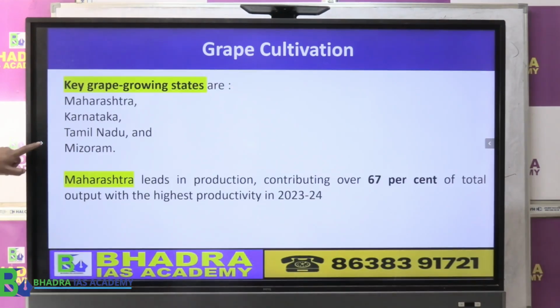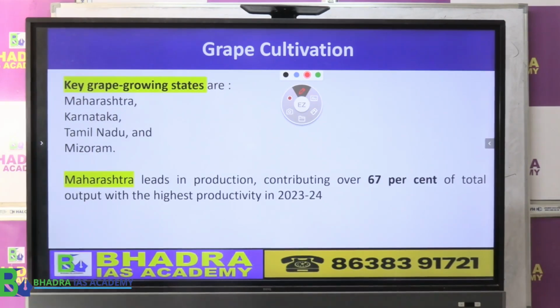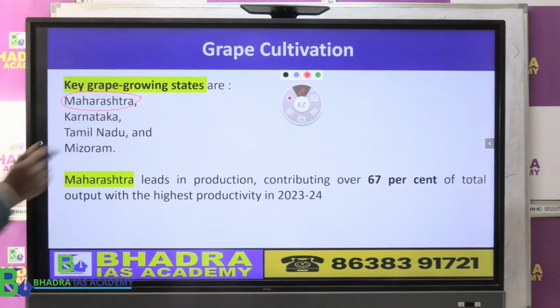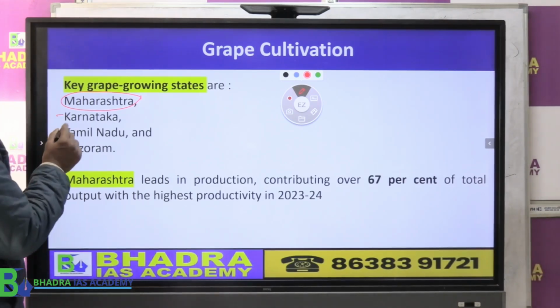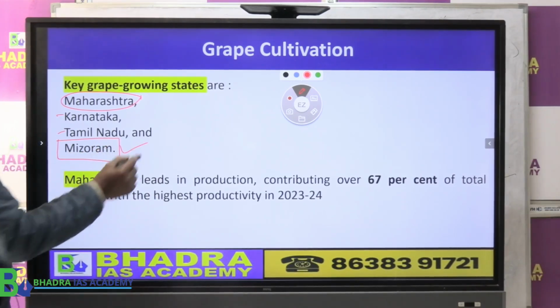So if you look here, which are the states in India that are popular for grape cultivation, the top state is Maharashtra, where maximum grapes are cultivated, followed by Karnataka, Tamil Nadu, and from the northeast point of view, Mizoram.